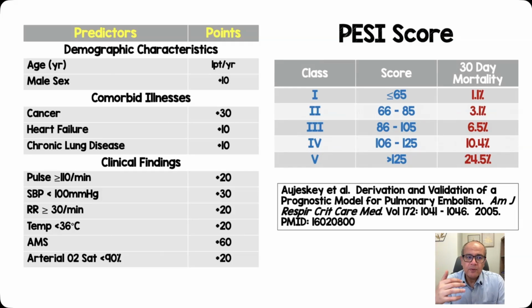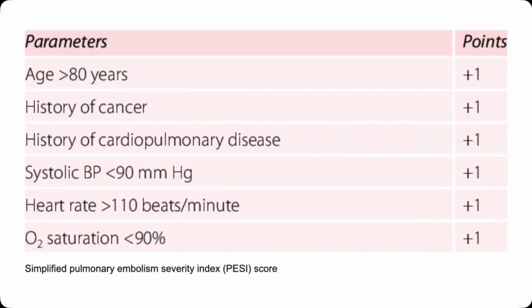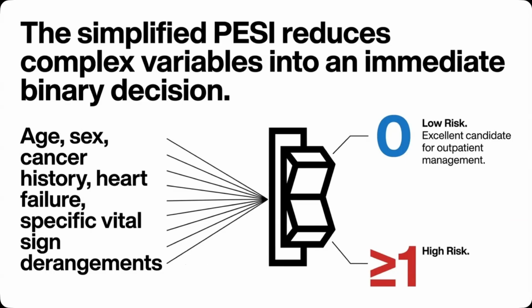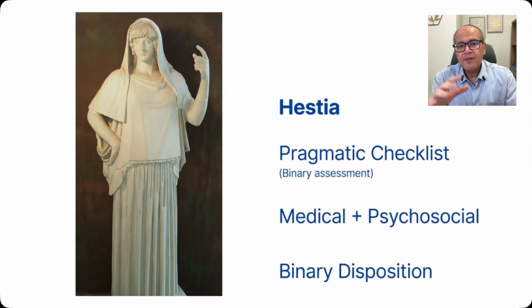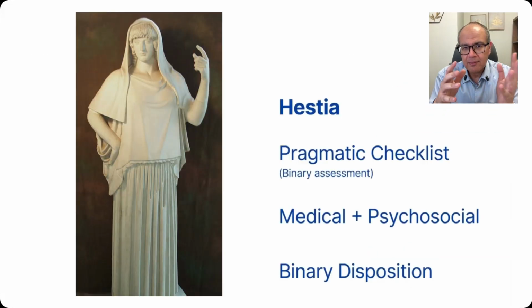And because it's cumbersome to look into 11 clinical variables, we got the simplified PESI score, which looks only into 6 variables. Each variable is assigned 1 point, and they are all clinical variables. They don't look into the echo or into the biomarkers. And the nice thing about this simplified PESI is that it can tell us who can be managed at home and who needs hospital admission. So those patients who have a 0 PESI score are low risk and they can be managed on an outpatient basis just on oral anticoagulants. Whereas those patients with one or more risk criteria must be hospitalized. We have another similar score called the Hestia score, a Greek goddess.